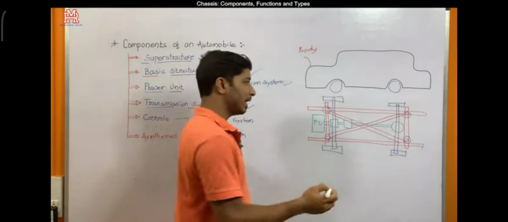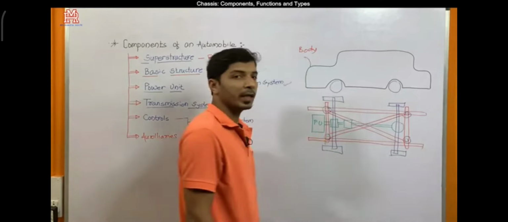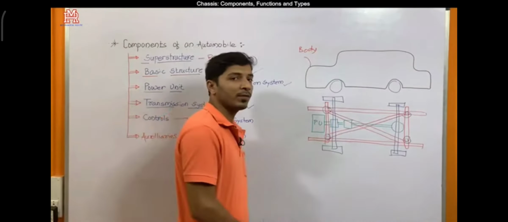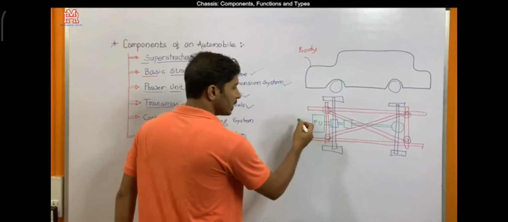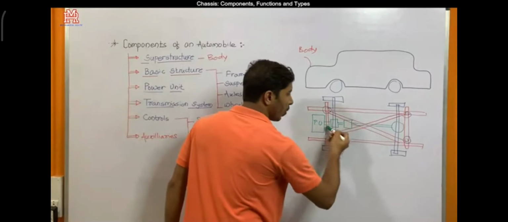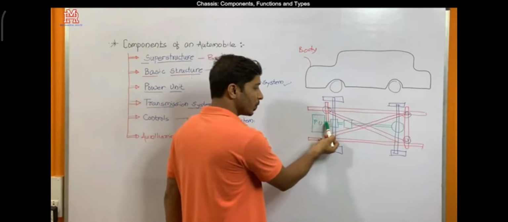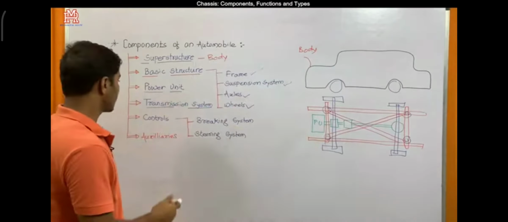Through the differential and final drive and through these axles, the power is given to the rear wheels. This is the most common type of layout, where the engine is mounted at the front and the drive is given to the rear wheels. This complete system can be called the transmission system, meaning the system involved when power is transferred from the output shaft of the engine to the wheels.